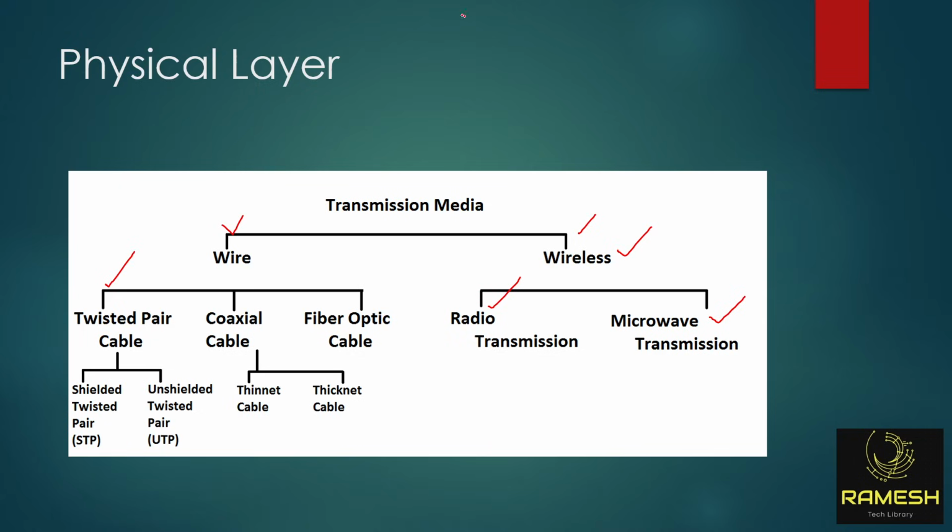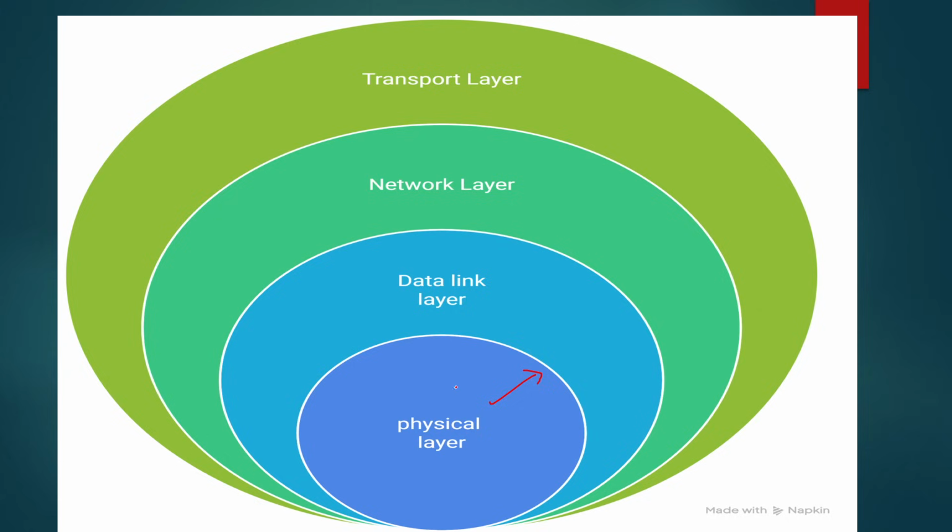The original data you will see nowadays, how does it look? It is in the form of zeros and ones. This is the original data. It means in the physical layer nothing is encapsulated. You will see the original data, and this is how it looks like, zeros and ones. So this is the physical layer.